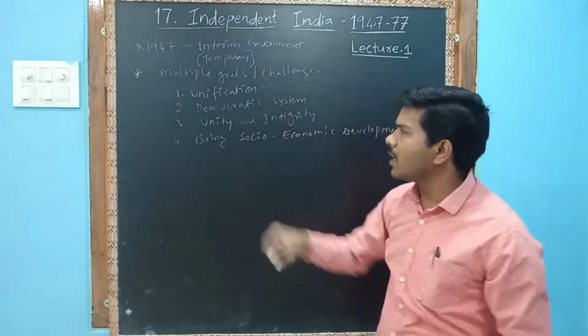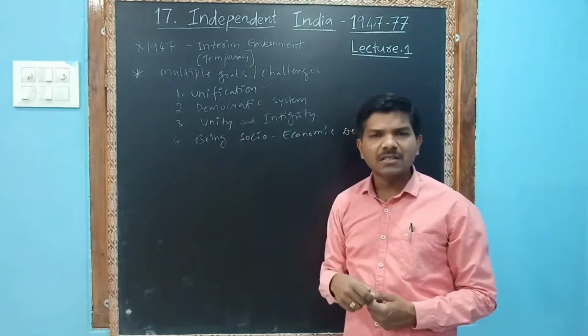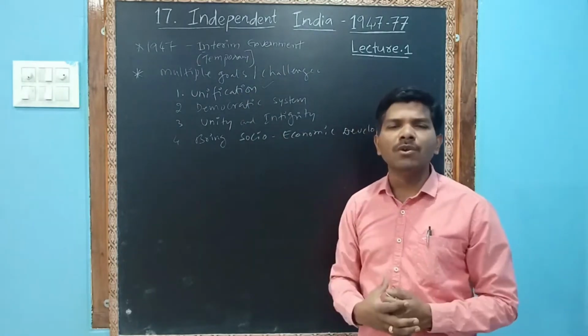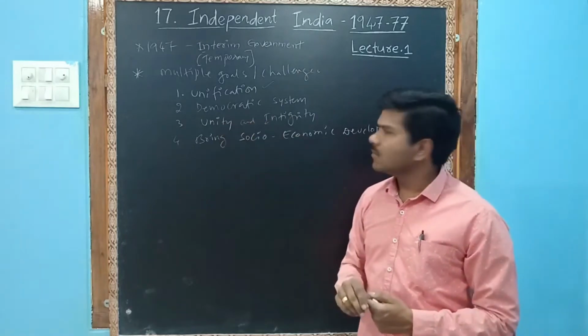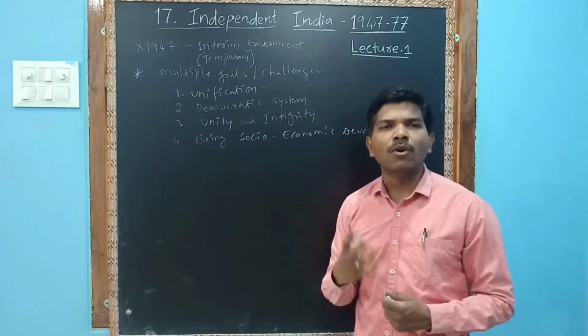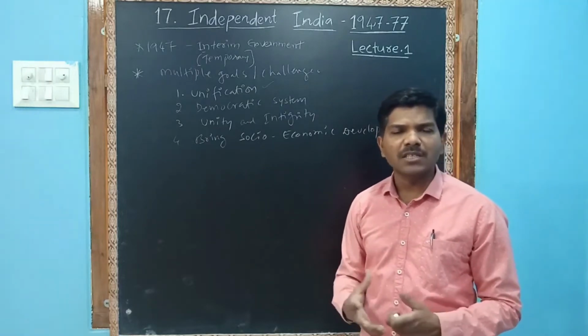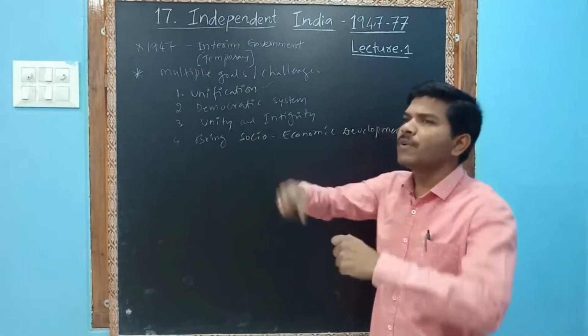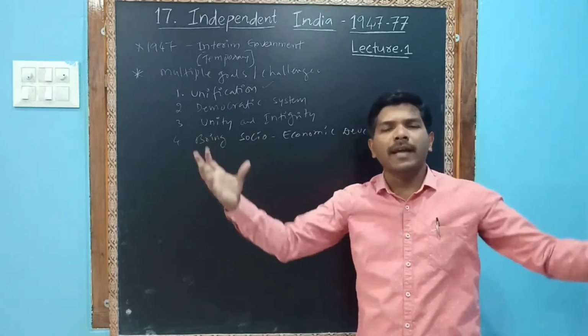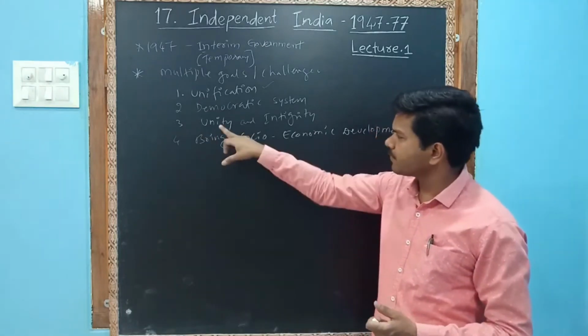Unification was a challenge, but finally we unified. In the democratic system, we adopted democratic values and principles: equality, liberty, freedom, justice. These all are adopted, so we need to spread them across the country among the Indians.